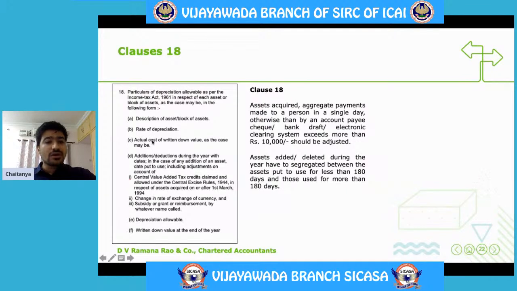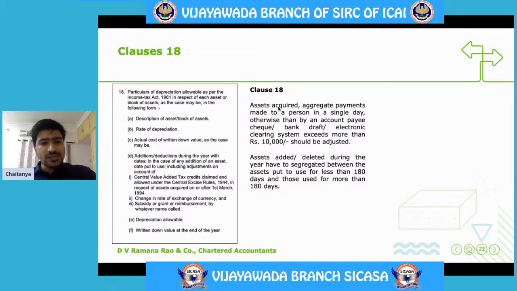Actual cost or written down value, as the case may be, additions, deletions, depreciation allowed, and the written down value at the end of the year is required to be given here. We will see in detail in the clause. Before that, there are two important points which are required to be noted here.